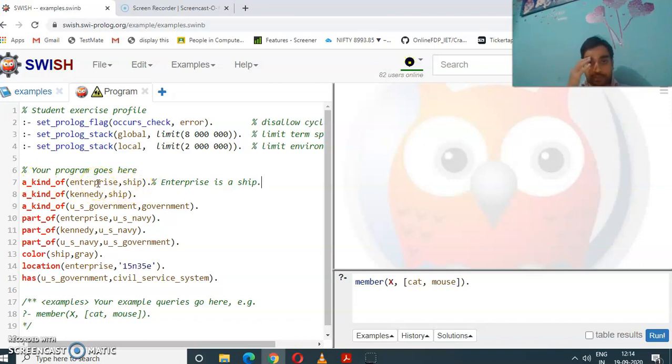If you want to write "Enterprise is a ship" in predicate form, we take the objects in the sentence as arguments and pass them to a function named a kind of. A kind of basically represents a relationship between Enterprise and ship. So it's an abstract representation.